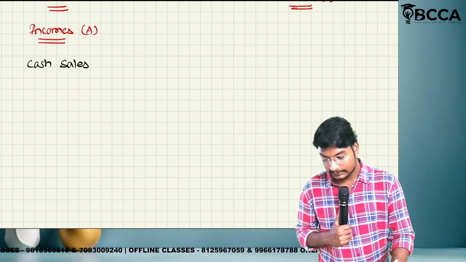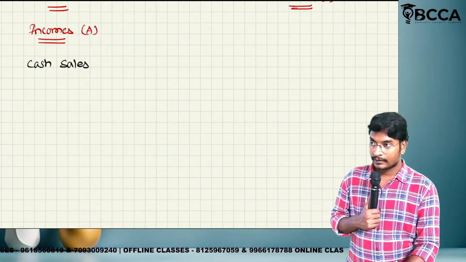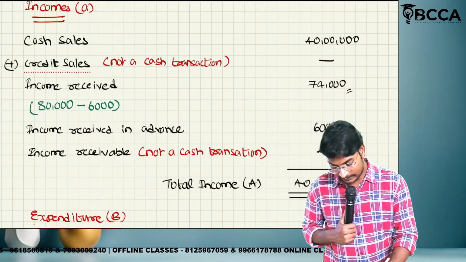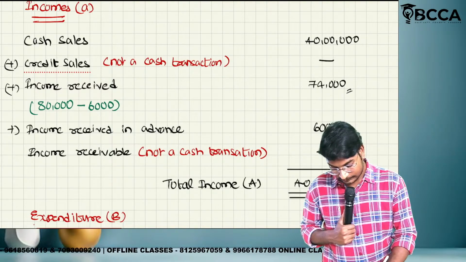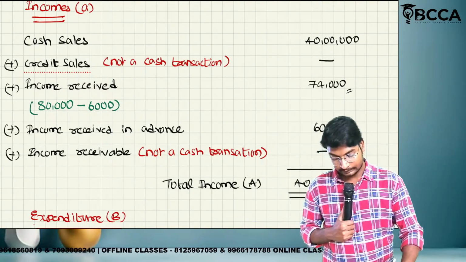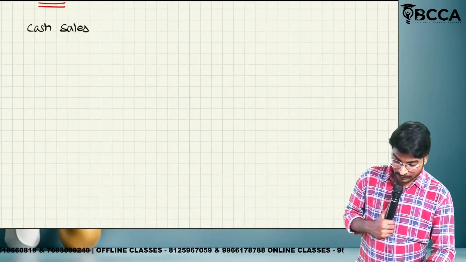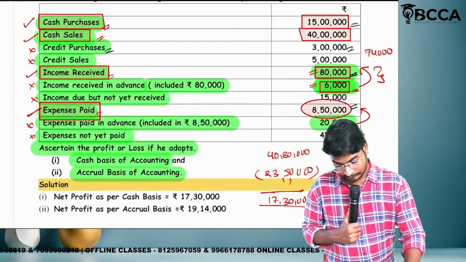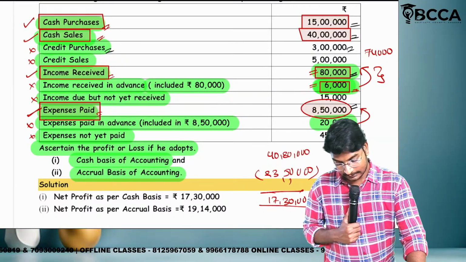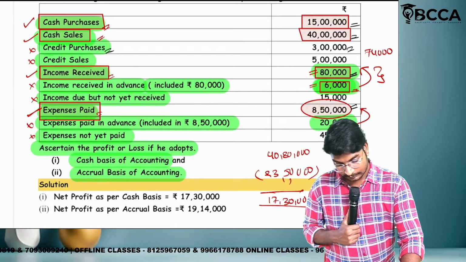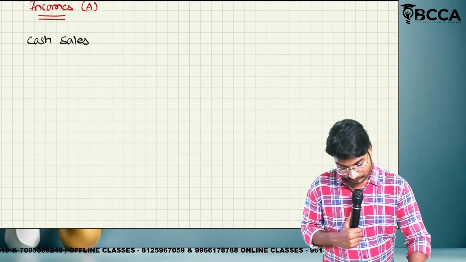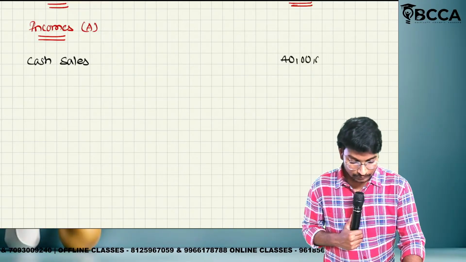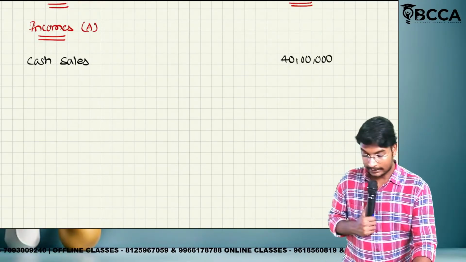How much amount, ma? 40 lakh. Here also we forgot to put the plus symbols. Let us put the plus here. Okay, what is the amount of cash sales? 40 lakhs or 30 lakhs? 40 lakhs.